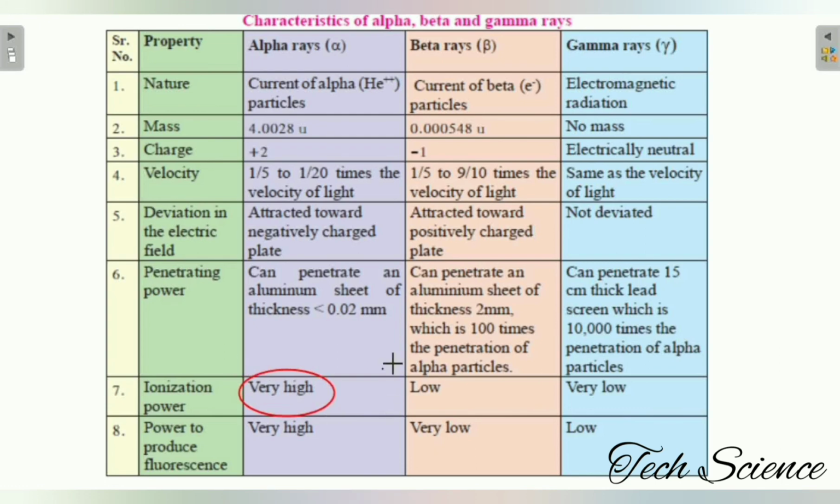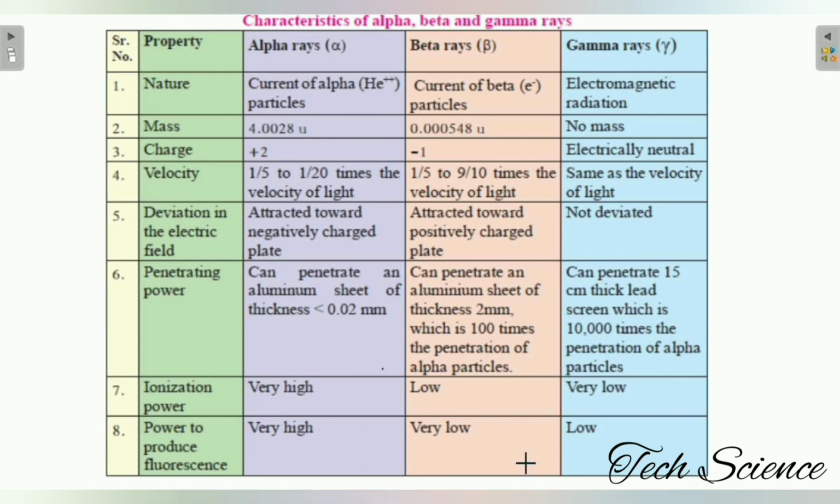Less than this is the beta, and the lowest ionization power is that of the gamma rays. And the power to produce fluorescence, as we know, a zinc sulfide coating is there on the screen. Of course, the alpha particles produce the most fluorescence, somewhat less the beta particles, and moderate the gamma particles. So that is the last point, the power to produce fluorescence.